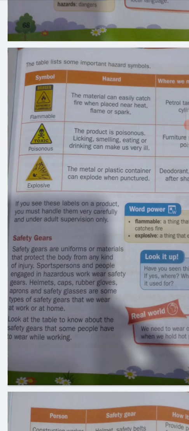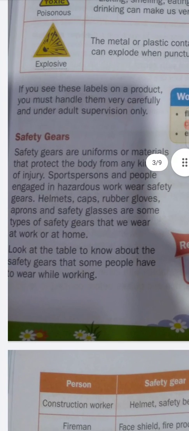Students, these are special uniforms or materials that protect the body from any kind of injury. So students, sports persons and people engaged in hazardous work wear safety gears.